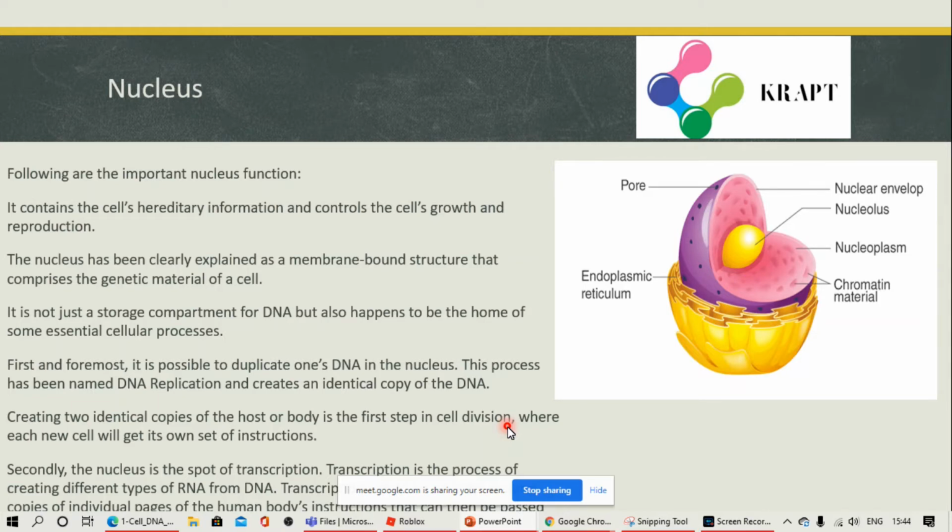Creating two identical copies of the host or body is the first step in cell division. Each new cell will get its own set of instructions. It's the spot of transcription, creating different types of RNA from DNA. So, it also creates RNA that helps in protein synthesis in the cells.